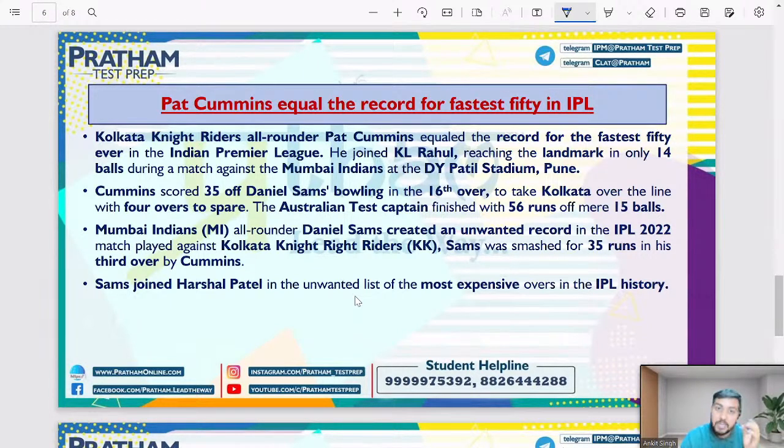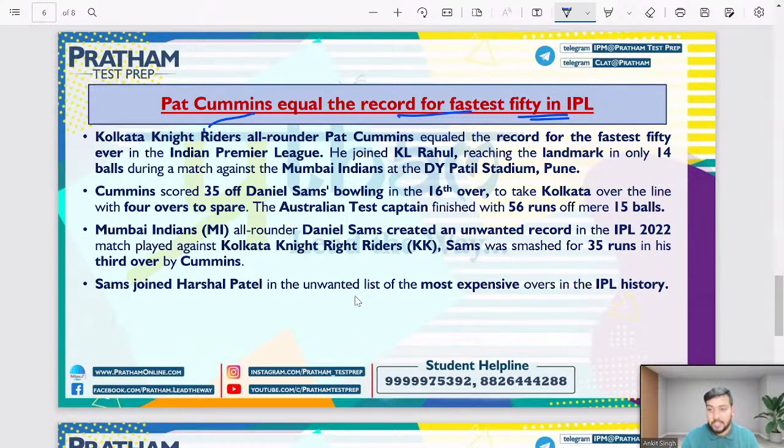So now, when we talk about the recent match that took place between Kolkata Knight Riders and Mumbai Indians, Pat Cummins, who is playing for Kolkata Knight Riders, equals the record for fastest 50 in IPL. इंडियन प्रीमियर लीग में उन्होंने फास्टेस्ट 50 का रिकॉर्ड इक्वल किया है. किनके साथ इक्वल किया है? KL राहुल के साथ, राइट? He just achieved this mark in only 14 balls. He scored 50 runs in just 14 balls, right?